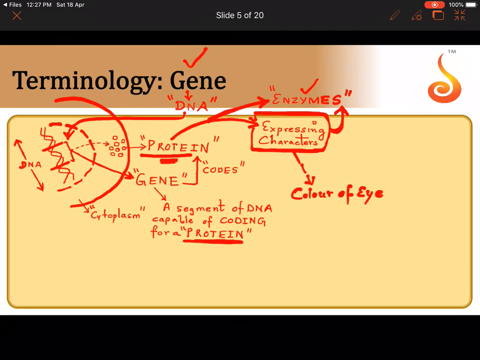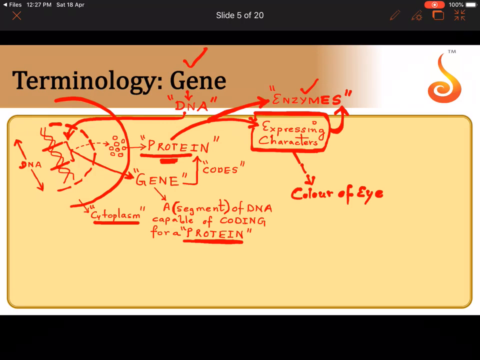So I hope you all understood that a gene is nothing but DNA, but it is not all of DNA. It is a particular segment. The word here is important. A stretch of DNA or a segment of DNA. So a gene is a particular stretch or a segment of DNA that is capable of coding or capable of directing the synthesis of a particular protein. And where does protein synthesis happen? Protein synthesis happens in the cytoplasm.